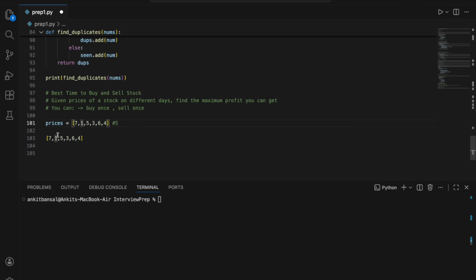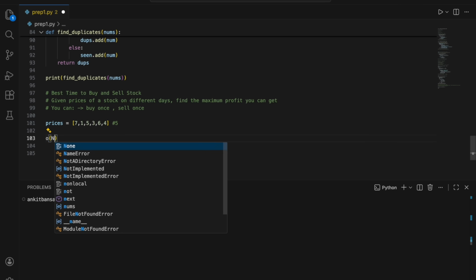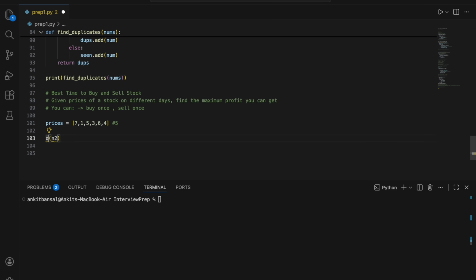Again, I will buy at 1 and see with every index other than this what profit I can get, and I will store all the profits and keep the maximum one. So I can run this on all the elements and compare all the combinations. But again, it will be O(n square), right? The time complexity will be O(n square), which is not good. So we want to bring it to O(n), right?